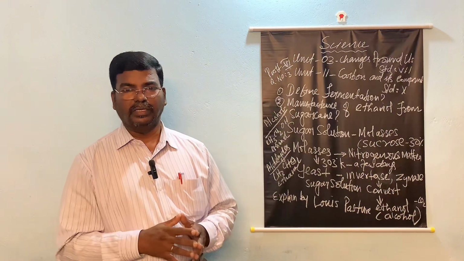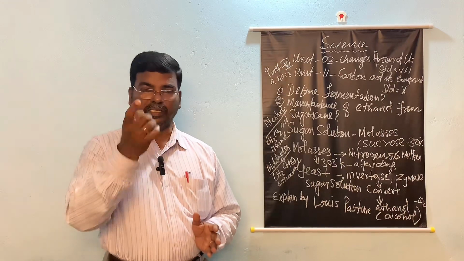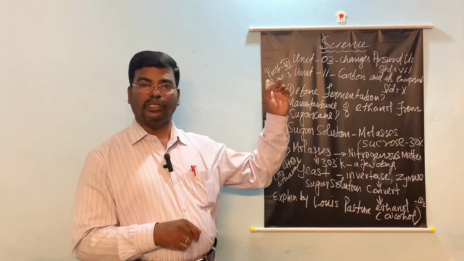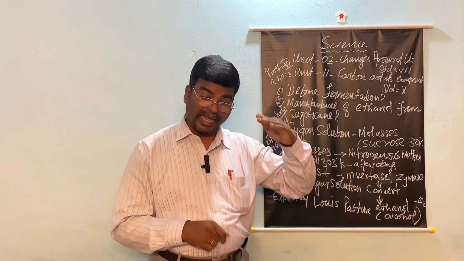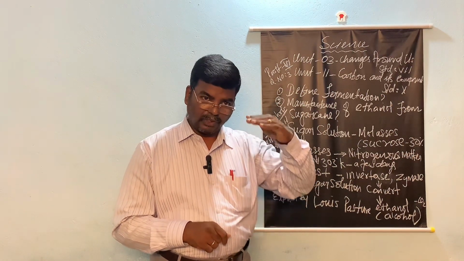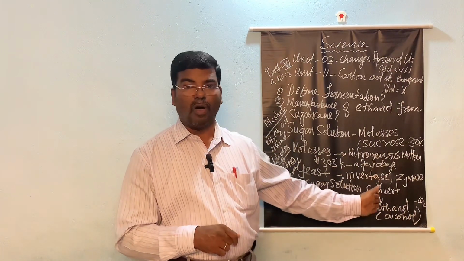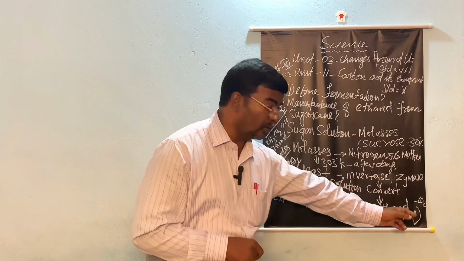This is called fermentation. This is the way we can prepare alcohol from sugar. So during the preparation of sugar from sugarcane, we obtain that alcohol or ethanol.